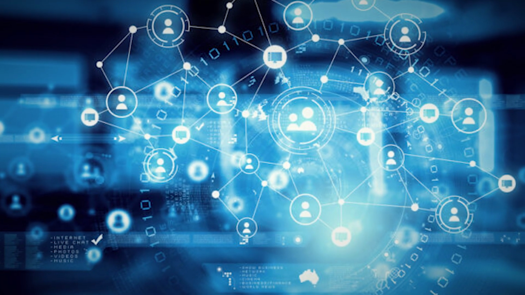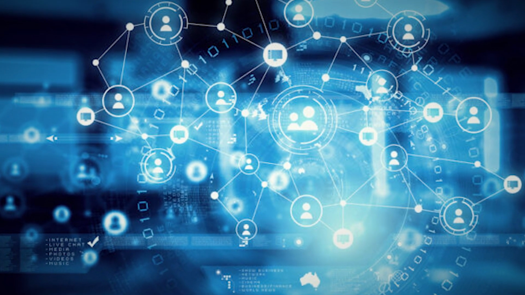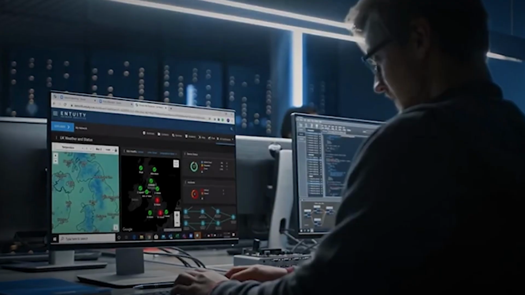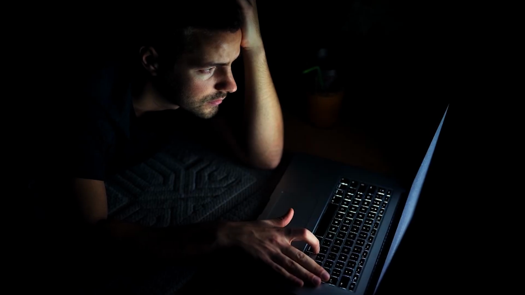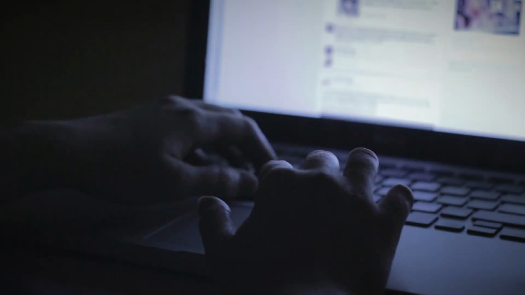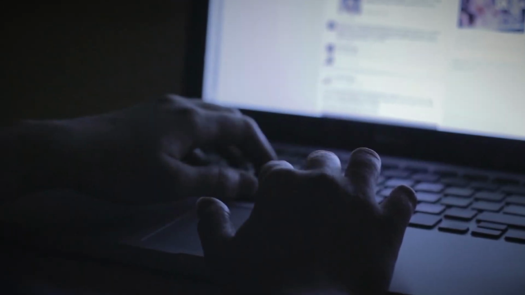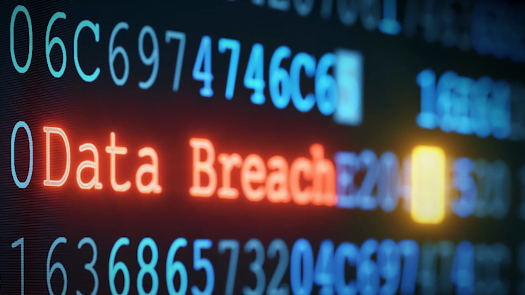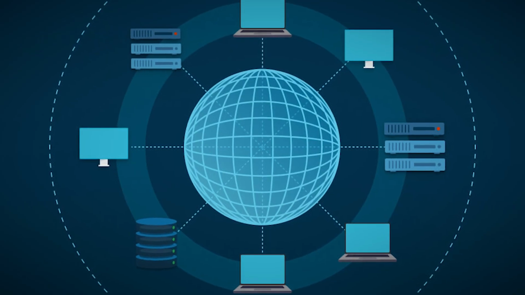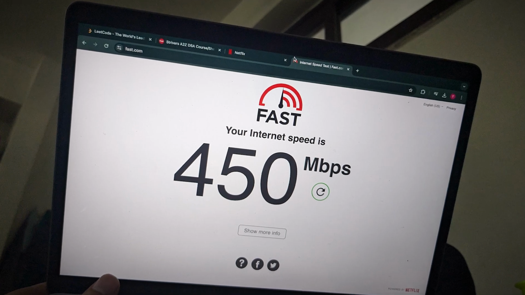But why should you care about packets? Well, in the digital age, understanding network traffic is like learning to read the pulse of the internet. It's not just for IT professionals or cybersecurity experts. Anyone who uses a computer or smartphone can benefit from knowing what's happening behind the scenes of their online activities. Wireshark can help you troubleshoot network problems, detect security breaches, understand network protocols, and even optimize your internet speed.